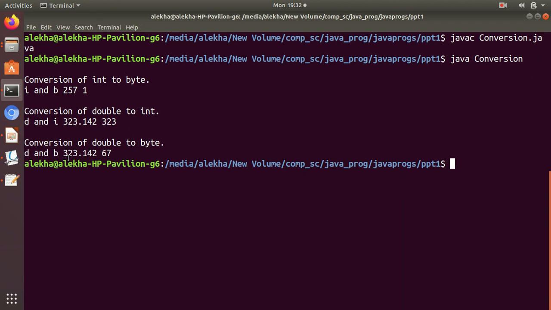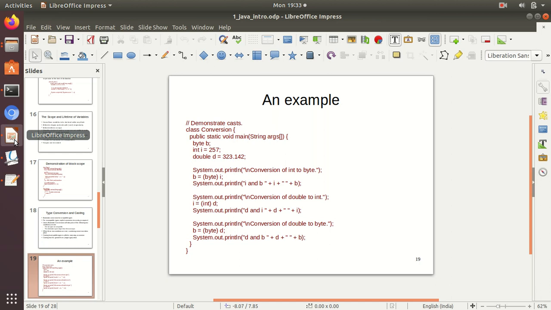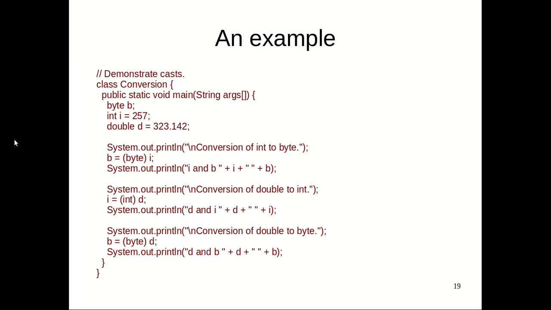But when the value is more than 256, beyond the size of the byte, the modulus is applied and the remainder is stored. When we apply a modulus of 256 on the integer part, you get 67. This is the output of converting a double into byte type. You must remember this is how conversions behave in Java.